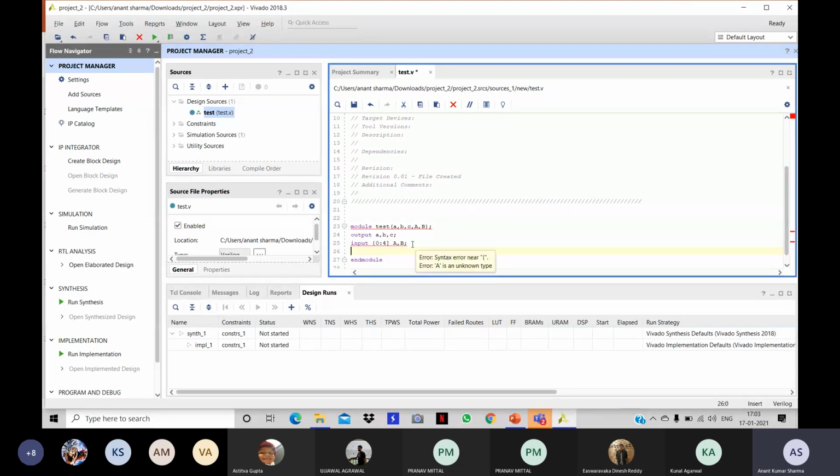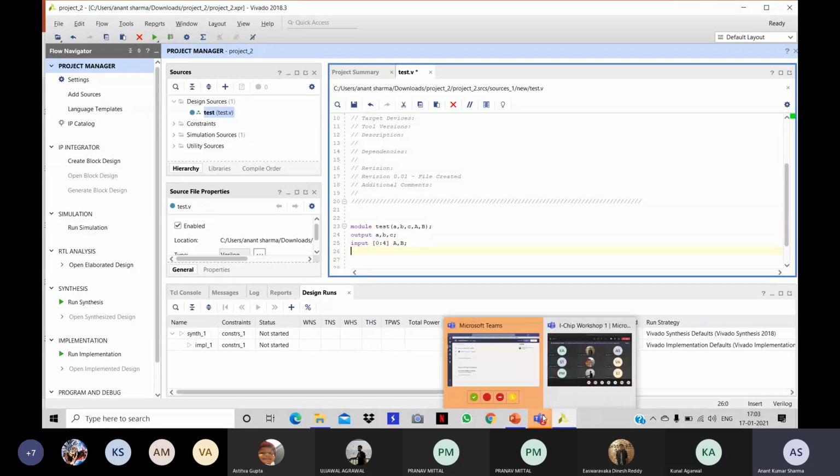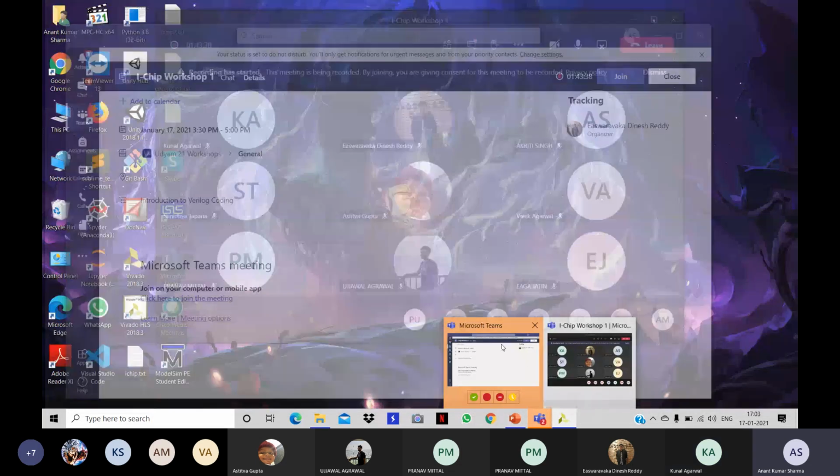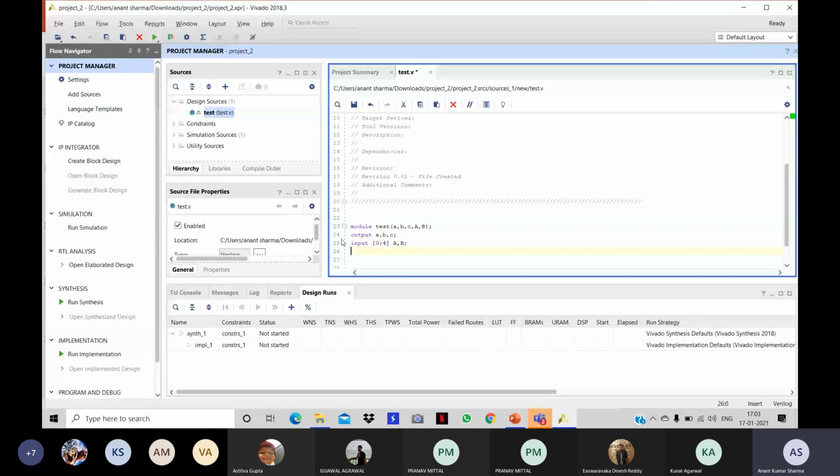Now, the main task is to compare whether the first number is greater than the second or not. How will we do it? We will be using data flow modeling. We'll say assign a, the variable which tells us whether the first number is greater than the second or not. So we'll write A greater than B.